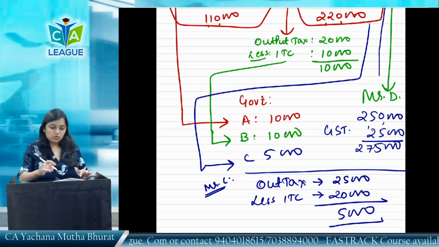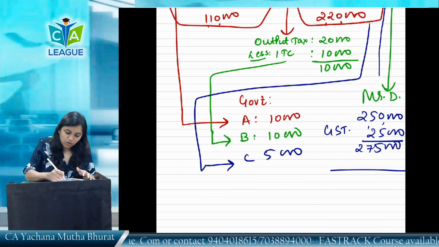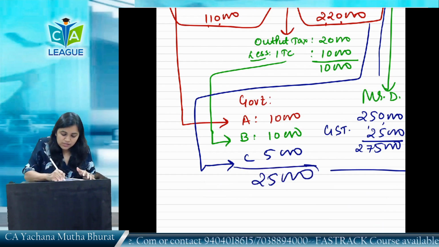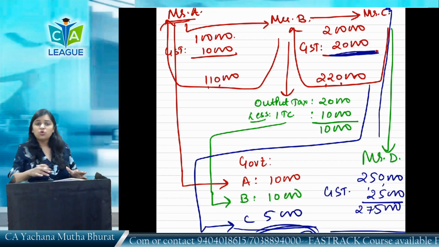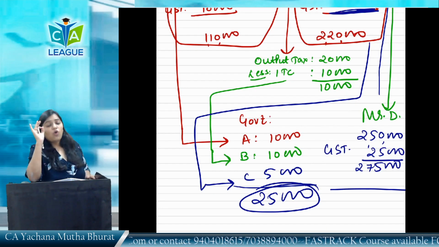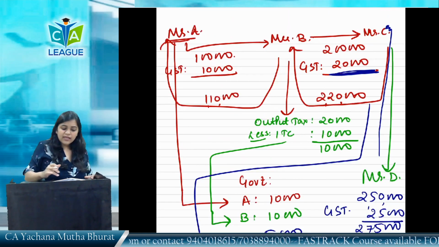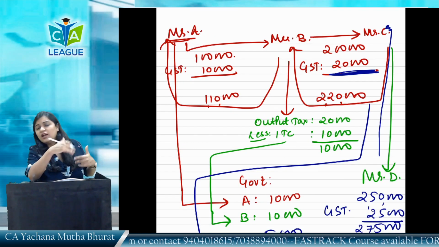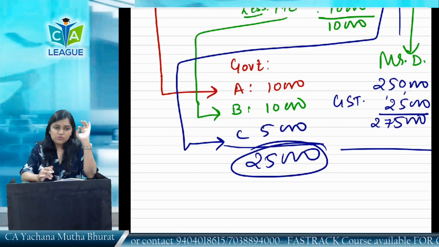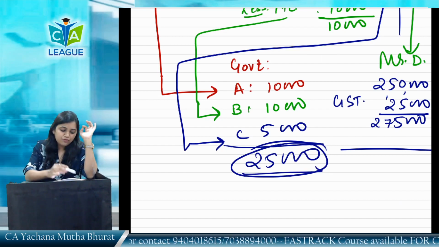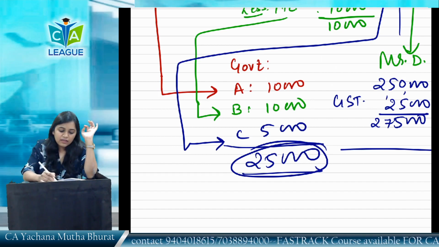So here the total comes to how much? 25,000, which is the final tax the government has got. Mr. D, we assume, is a final consumer. Government has got the full tax. Isn't it a value added tax system? At each stage, how much value is added, how much tax is added, has been deposited with the government. So here the government got 25,000, which is the final tax on the goods.